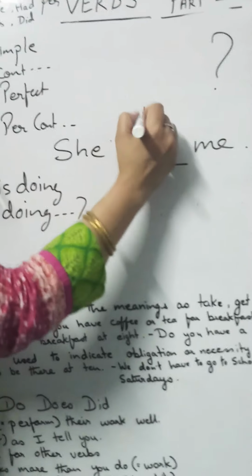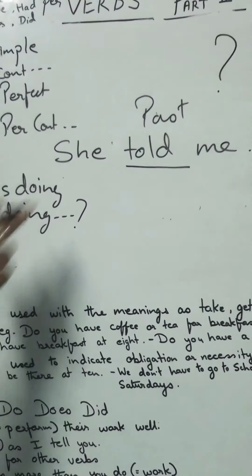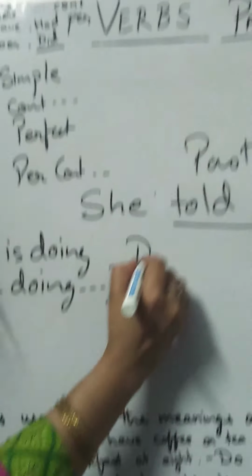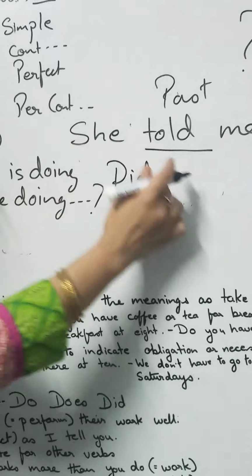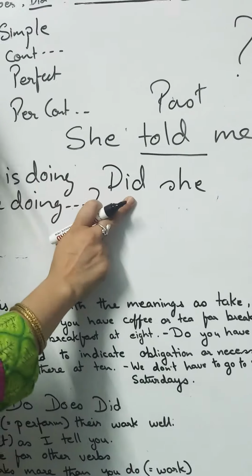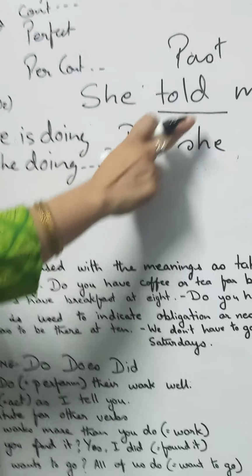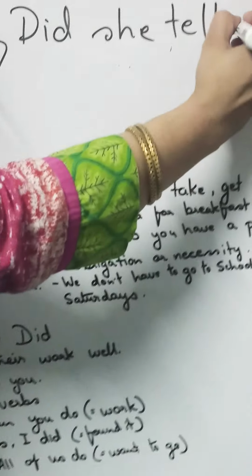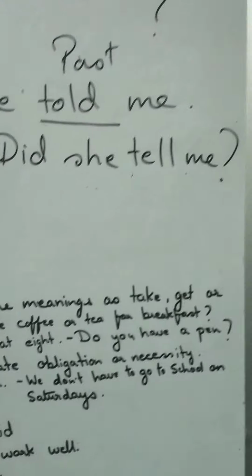This is past. For past we use did. Did. Now the subject will come here, she. Now because we have already used one past form, we will not write told. Did she tell me? Question mark.